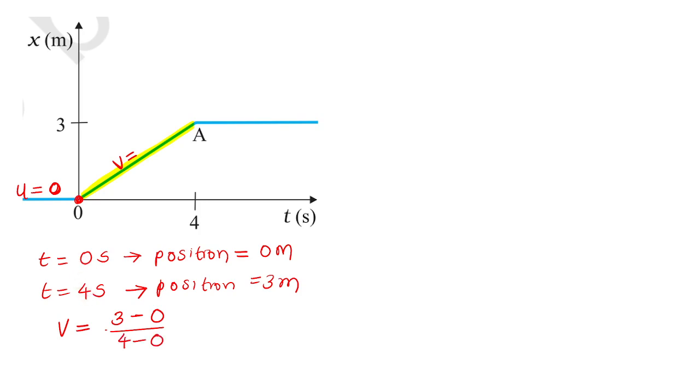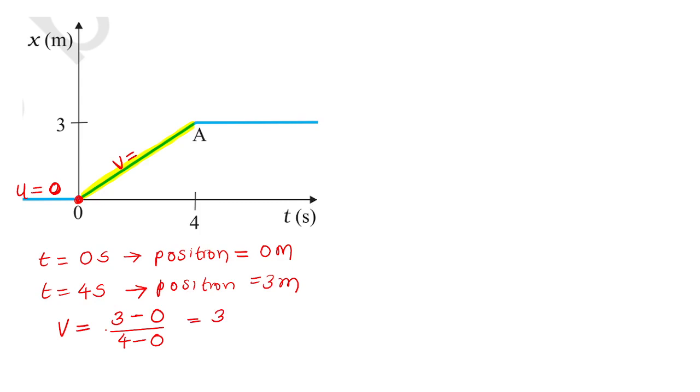In a 4 second duration, the displacement of the car is 3 meter. So the displacement divided by time is the velocity.